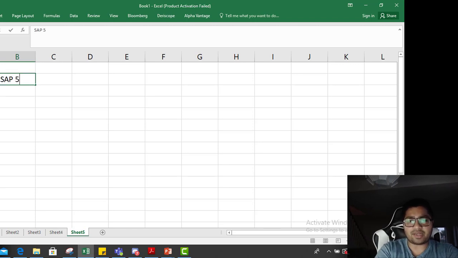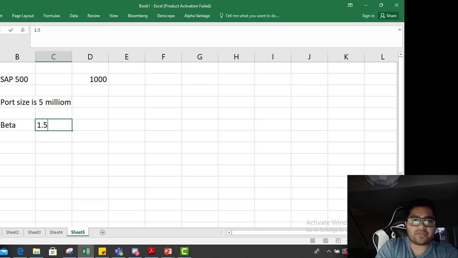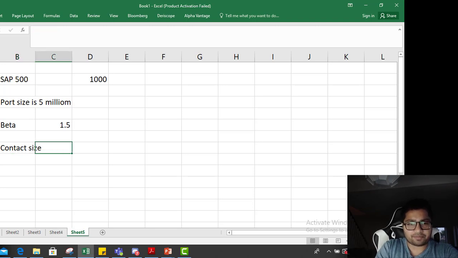So S&P 500 is at 1000. Your portfolio size is 5 mil. Beta of portfolio is 1.5 and contract size is 250.